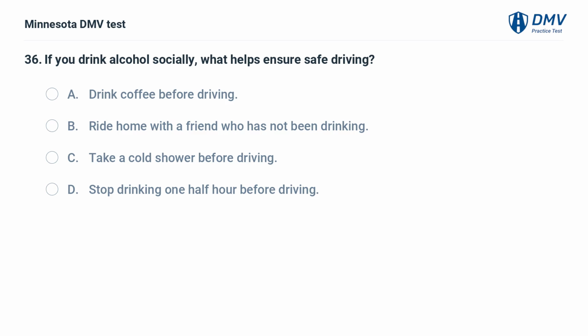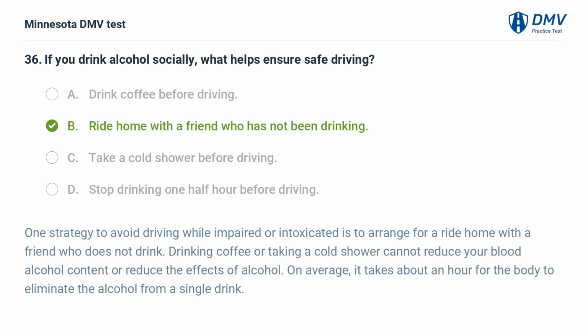If you drink alcohol socially, what helps ensure safe driving? A. Drink coffee before driving. B. Ride home with a friend who has not been drinking. C. Take a cold shower before driving. D. Stop drinking 1/2 hour before driving. B. Ride home with a friend who has not been drinking.